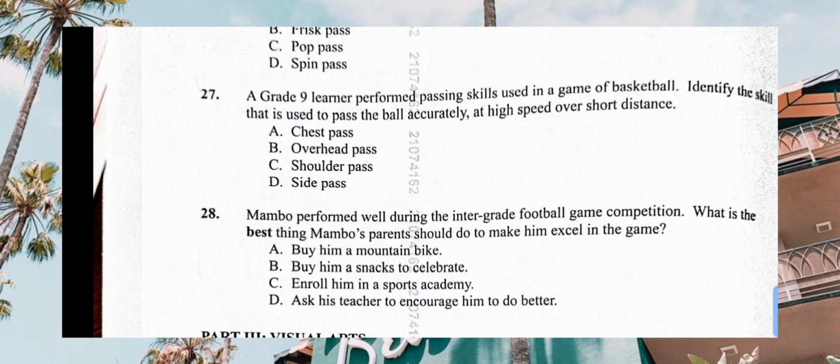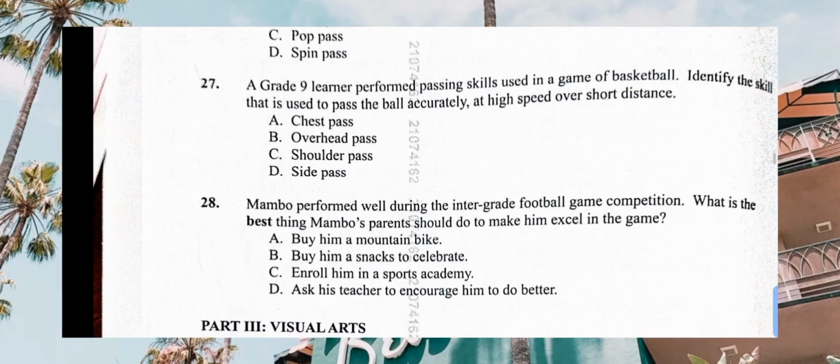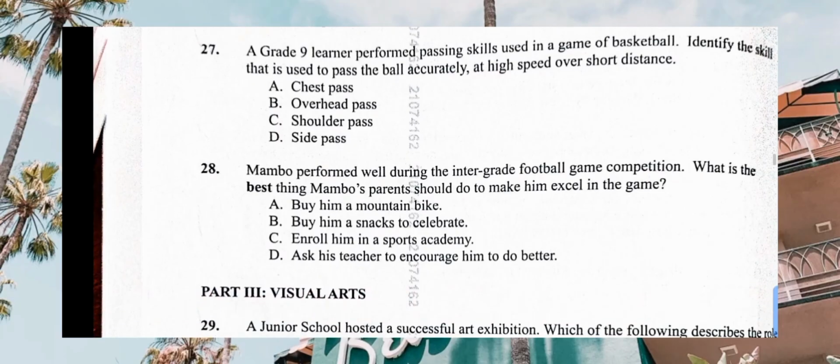We need the ball to be accurate, at high speed. Identify the skill used to pass the ball accurately at high speed over short distance. That one can be a chest pass. Do you have chest pass there? Yes, the correct answer is A.